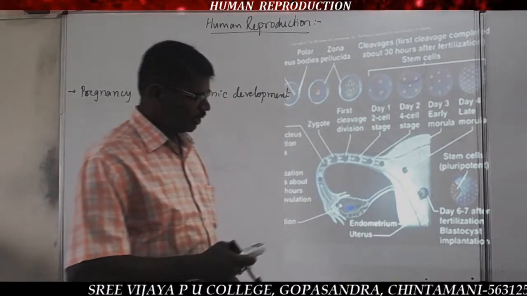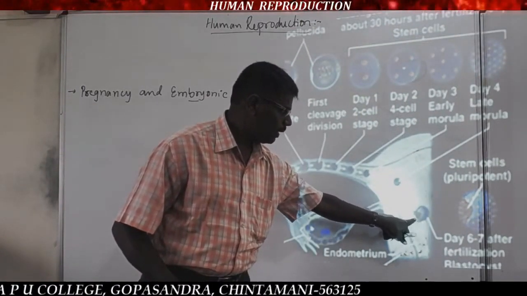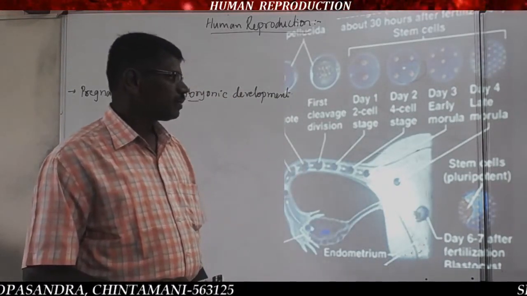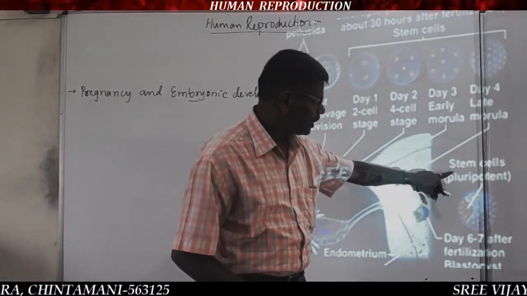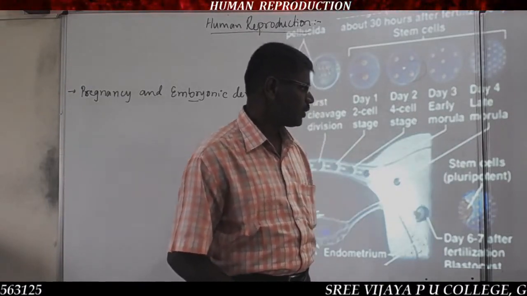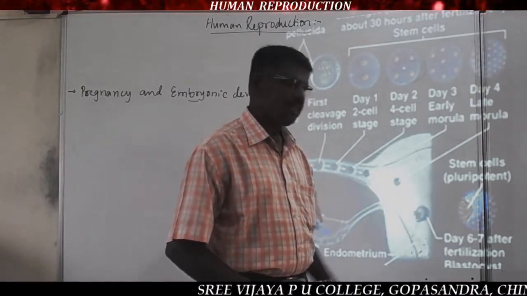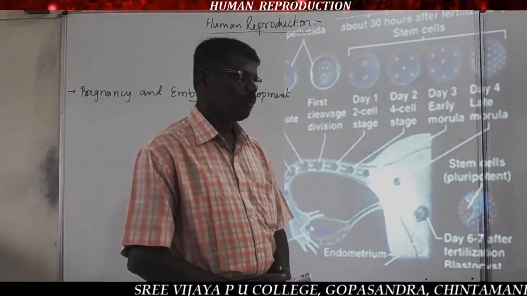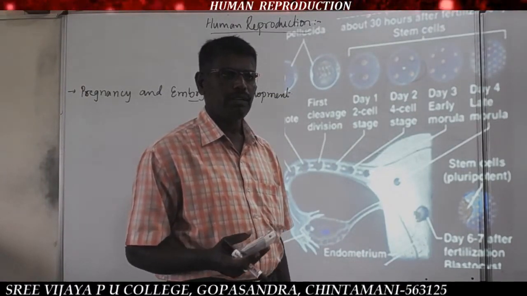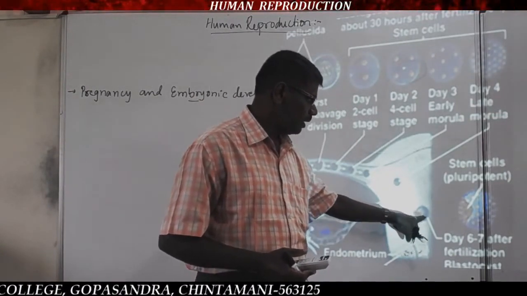Implantation can be seen here. There are a number of finger-like projections produced by the blastocyst. In the blastocyst, this indicates the stem cells, that is pluripotent stem cells, which help in the production of different types of tissues and organs in the embryo. Those cells are present inside the inner cell mass.